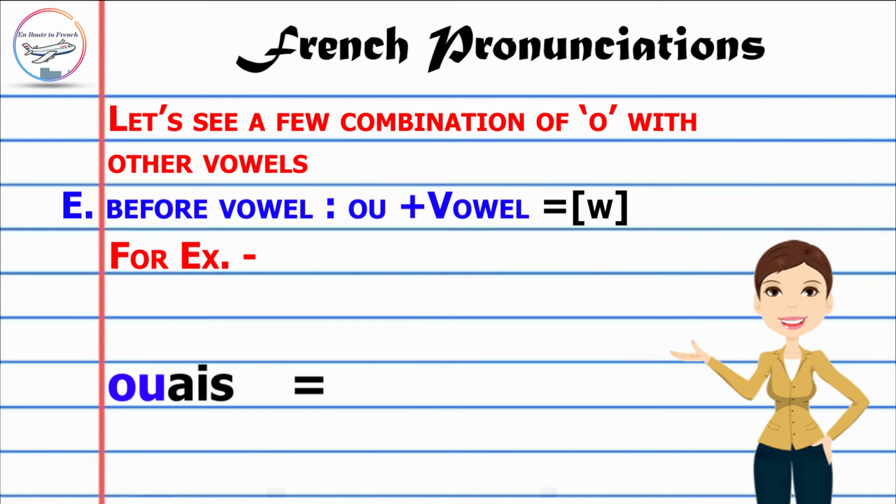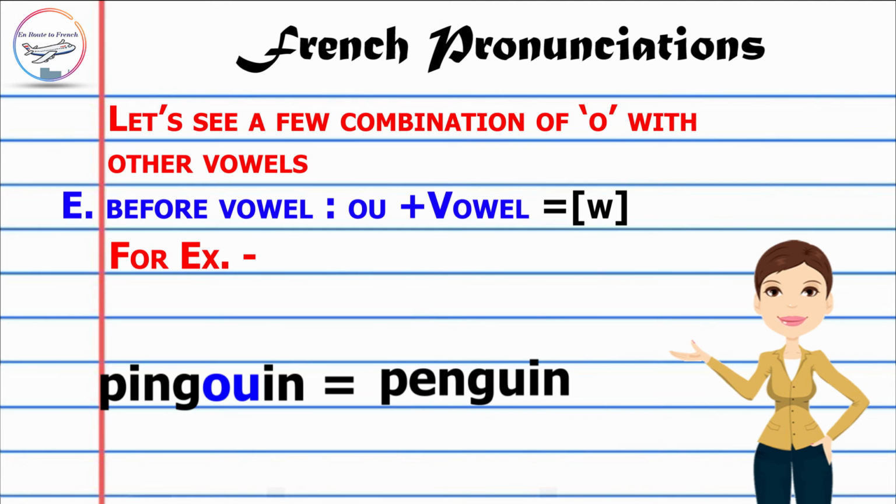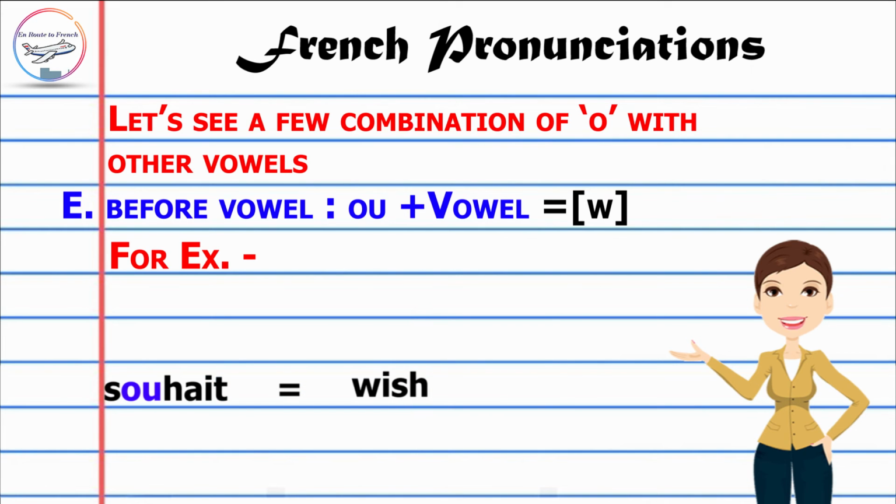Oui, when we just say oui, yeah, when you agree to something. Or you can simply say yes, which is oui. So if you see, there is a little w sound in all of these. Like for a penguin, we say pingouin. For a wish, we say souhait. For a tattoo, we say tatouage.